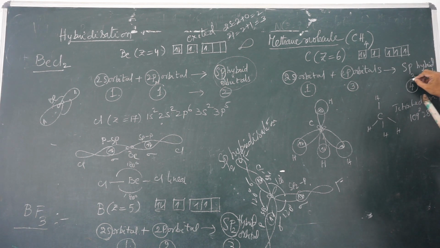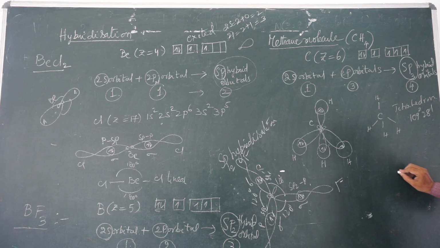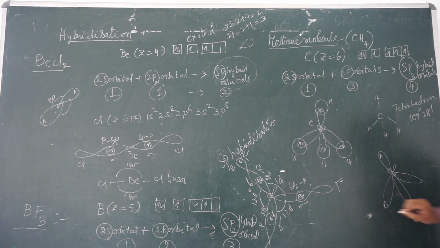And what is the name of these hybrid orbitals? sp3 hybrid orbitals. Now, around the carbon nucleus, these 4 sp3 hybrid orbitals share the space in a tetrahedral shape, with 1 electron each.